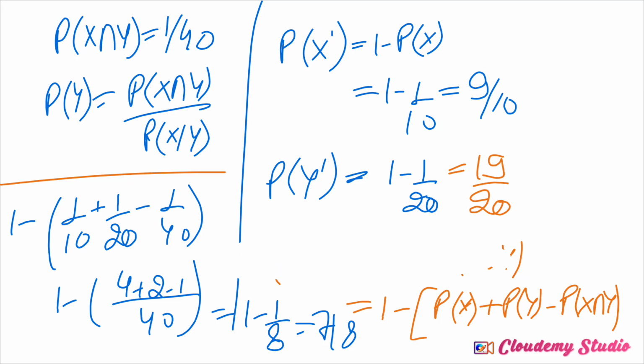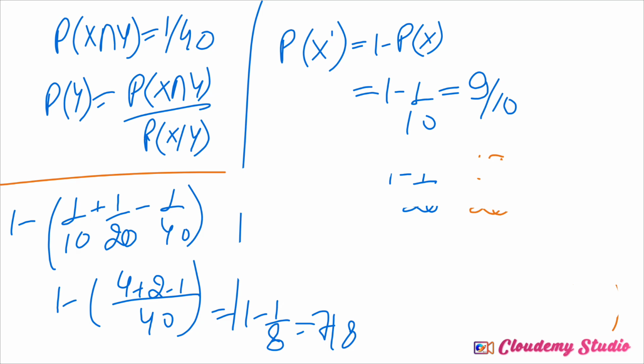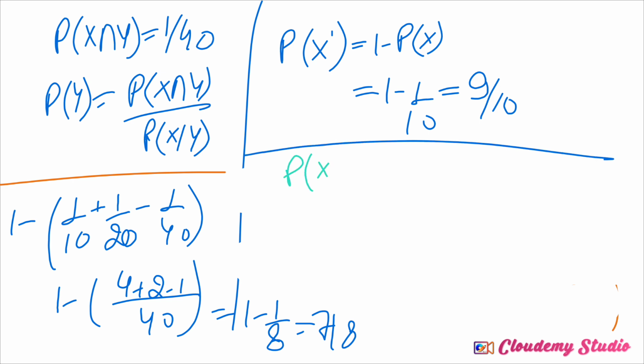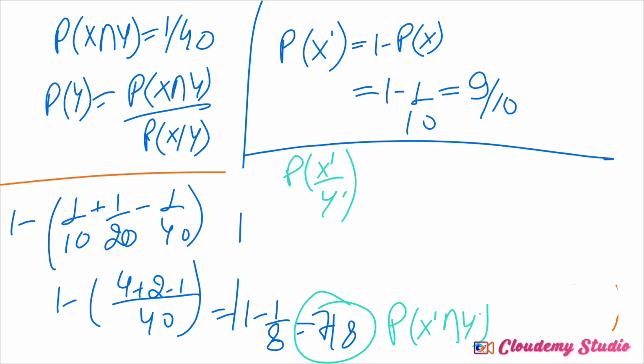Now what I have to find is the probability of X dash over Y dash. We had the probability when both are not qualified. So this is X when both not qualified over this.